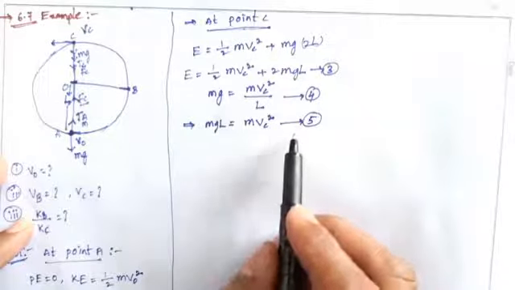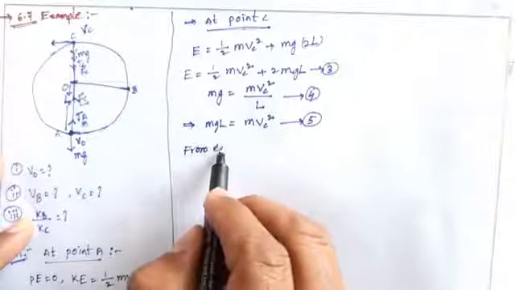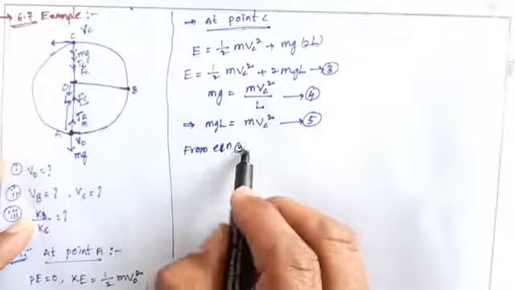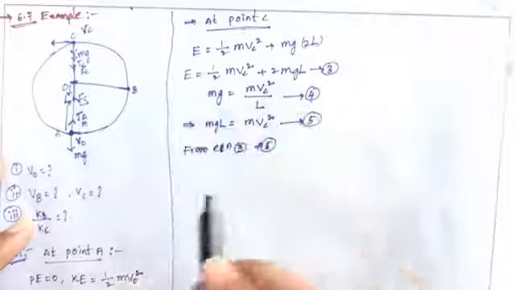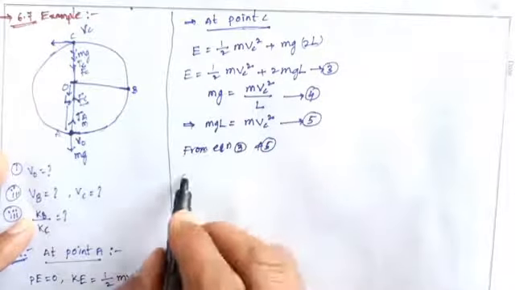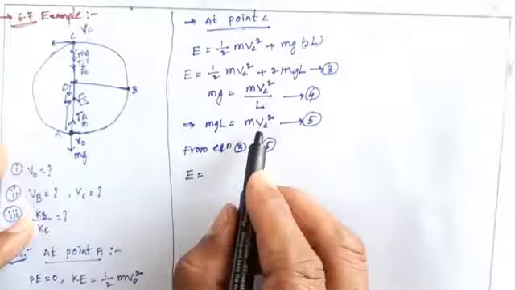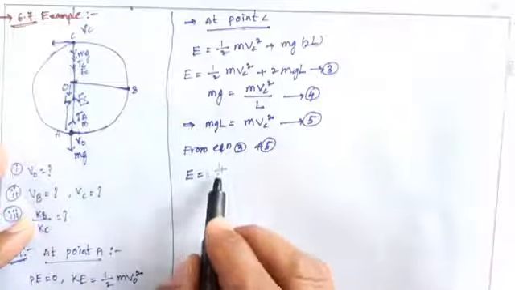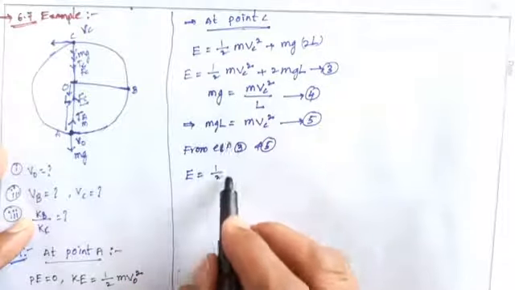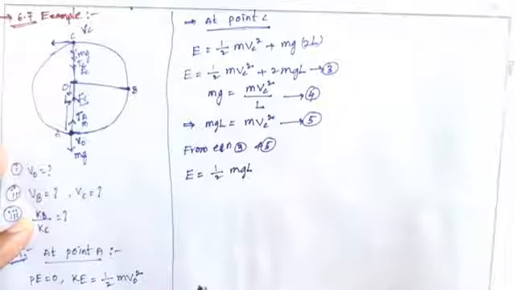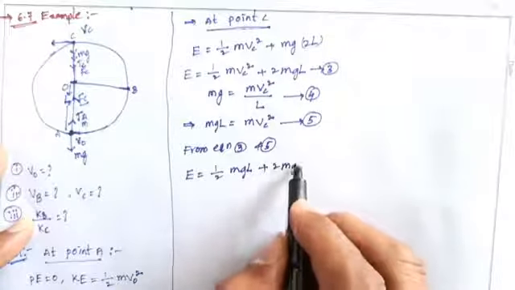From equation number 3 and 5, we can substitute the mvc square value in equation number 3. So then the total energy E equals half, where mvc square, we substitute mgl, plus 2mgl.